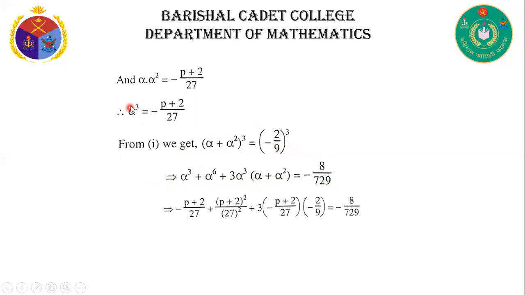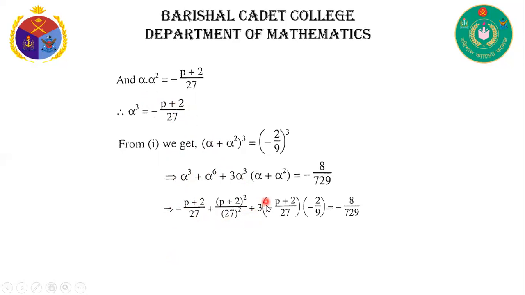Now putting the value of alpha cube here, alpha cube is equal to minus p plus 2 by 27, and alpha to the power 6 means alpha cube square, that means p plus 2 whole square by 27 square.